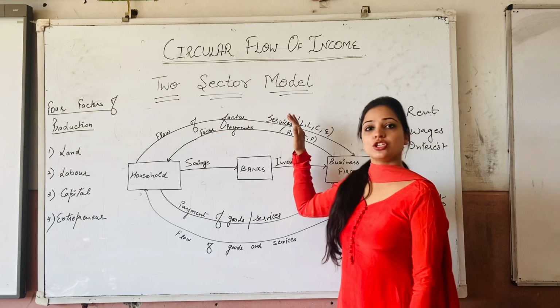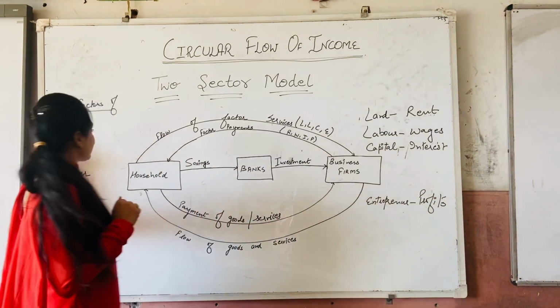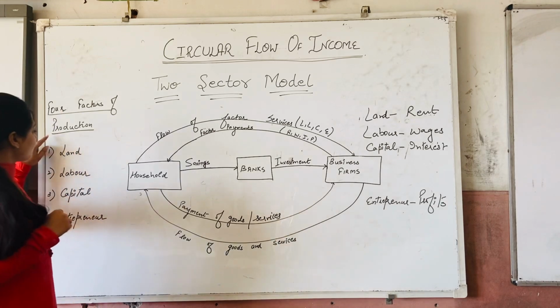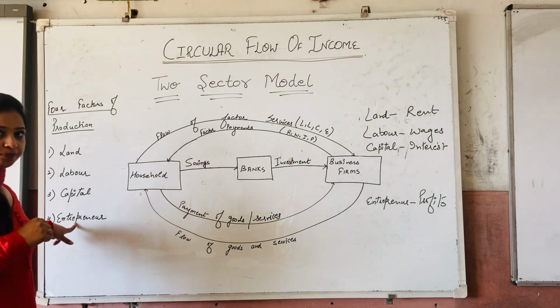So to begin with the two-sector model, I'll be discussing with you the various factors of production. There are four factors of production. Number one is land, number two is labor, number three is capital, and number four is entrepreneur, right?